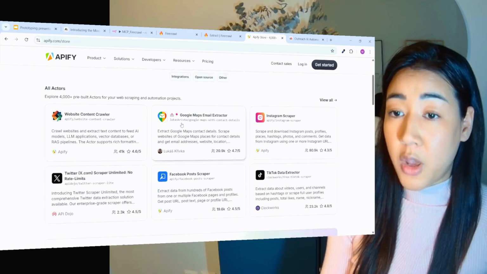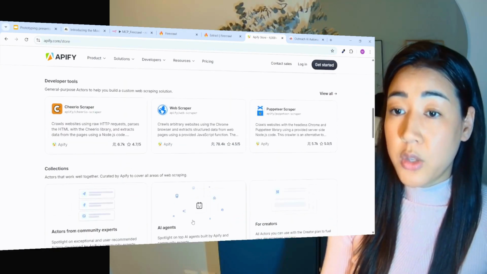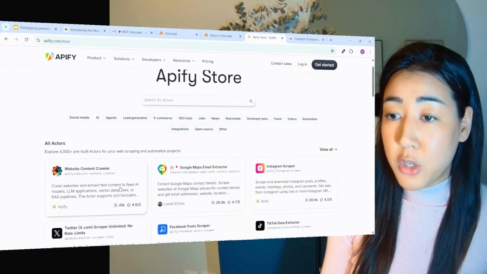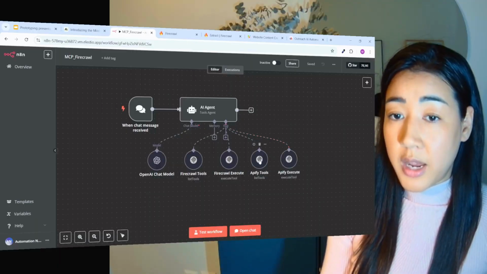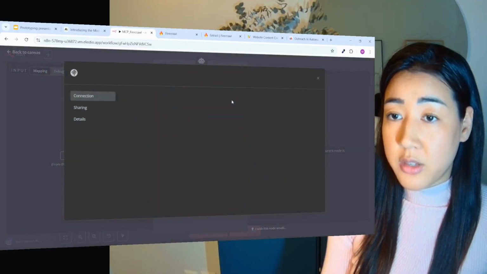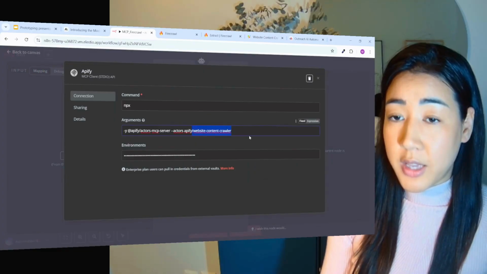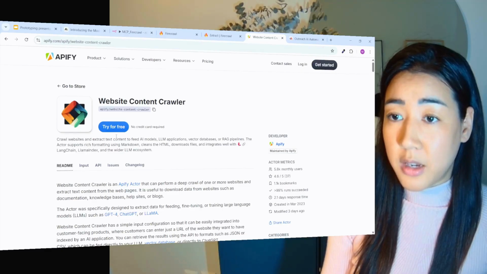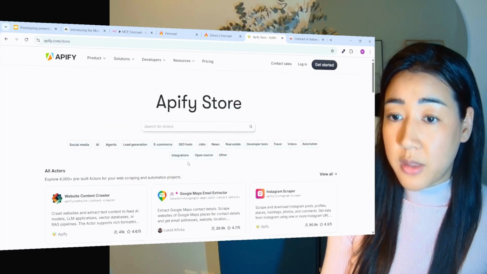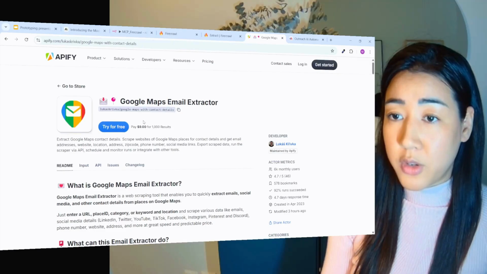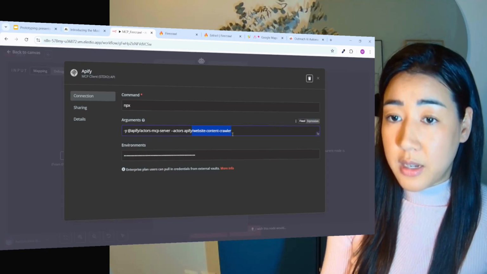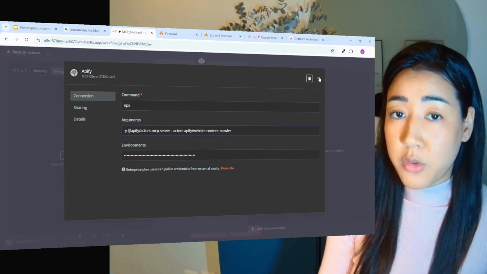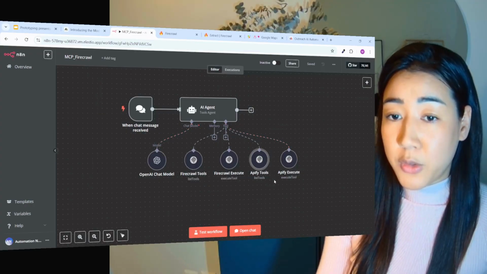Inside of their library, you have all of these different tools. So instead of learning them one by one, we simply choose one of the tools right here, copy this link, and inside of n8n, we can go to the credentials of Apify, and here you can see that we just added the link that we copied from the library. So if we wanted to use the Google Maps email extractor, for instance, we just swap this by copying this and putting it inside of this link right here. And when we have the tool that we want, the MCP is going to learn all about the tools for us.